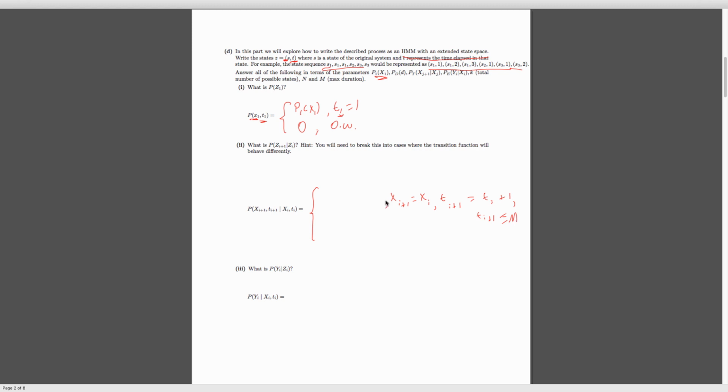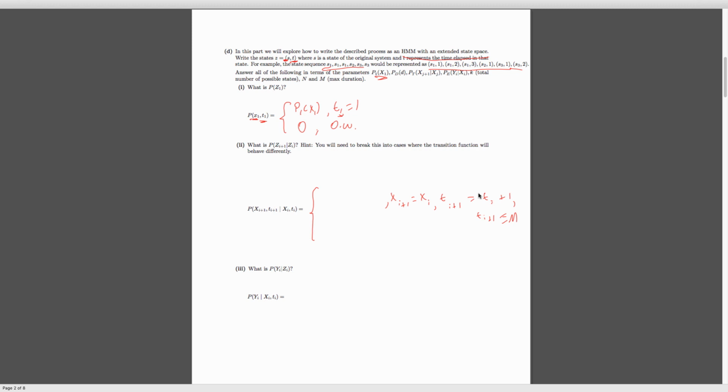So for our transition probability, we need to think about what we know and what we want to get. Given that we know we've been in this state for at least ti time steps, we know the duration has to be at least ti, because else we wouldn't be in this state for this long. So we definitely have to include that. We don't have no information.